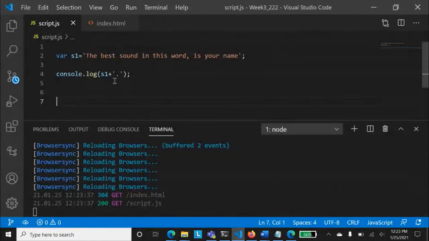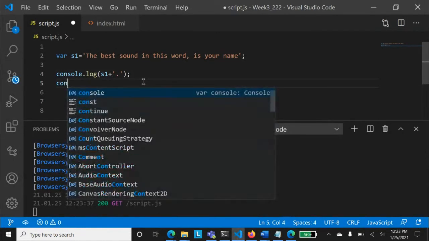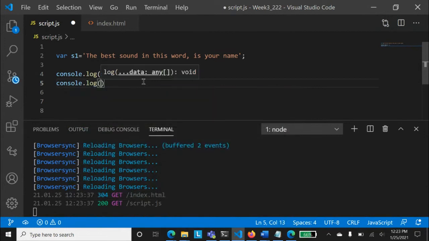Why are we discussing that? Mark asked the same question: can I do it by using the template literal? Those who are not 100% sure about the literals, what I can do is place a backtick over here, right? And then I will use the dollar sign and these curly braces.